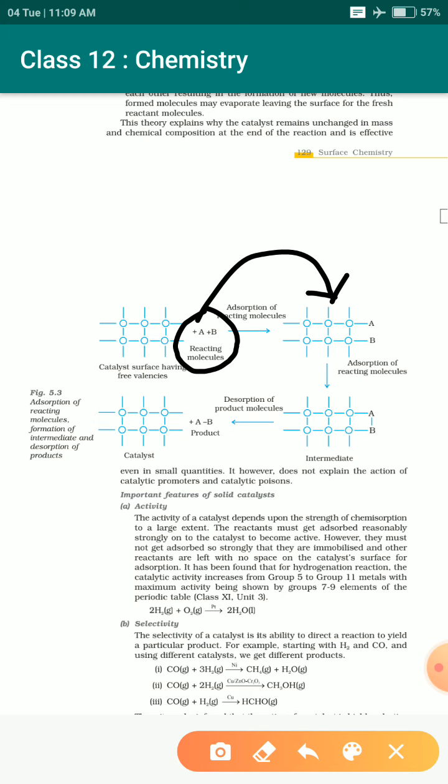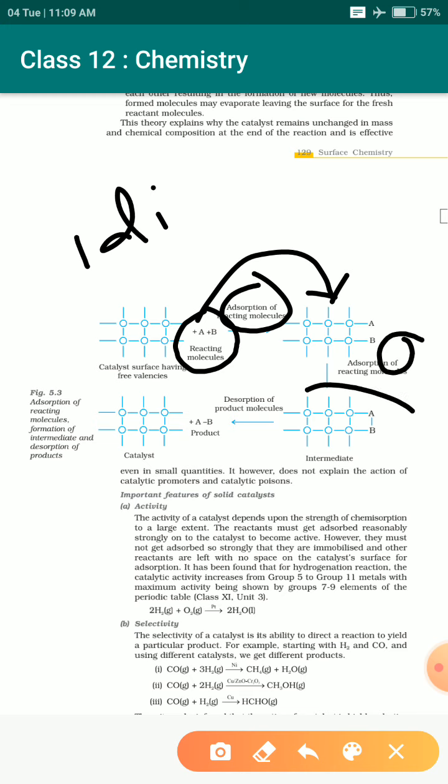Then in that stage they will form an intermediate, meaning they will have this combined form of catalyst and the reacting molecule. So first step was diffusion, second step is adsorption of that reacting molecule, and the next step is to form an intermediate structure so that this intermediate can form the further product.